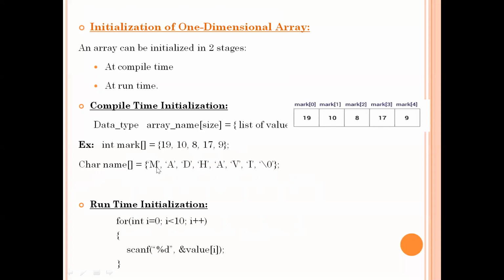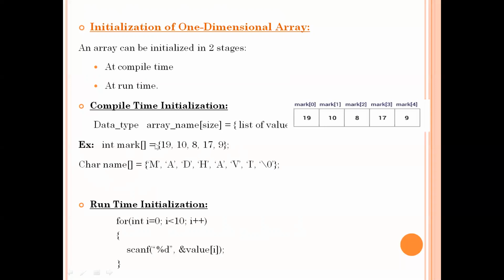So here your character array always ends with the null symbol, that is \0, right? So here the elements of the character array I am storing are M, A, D, H, A, V, I. So these are the elements of the character array. This is the way to assign the values for the array at the time of compilation using an assignment statement.